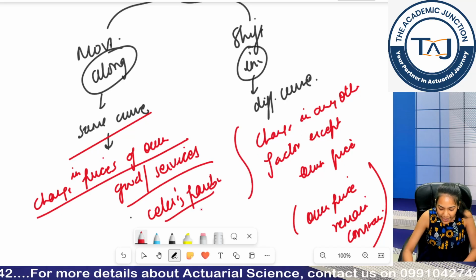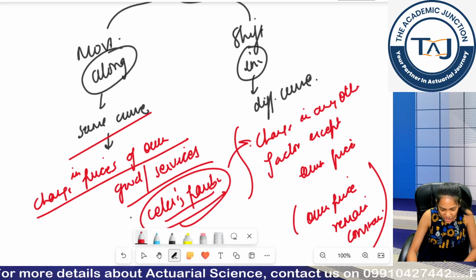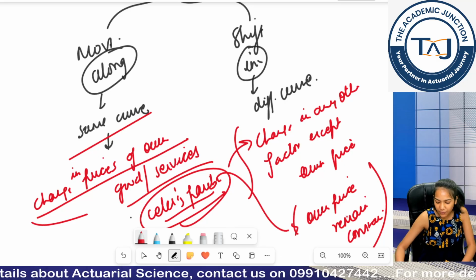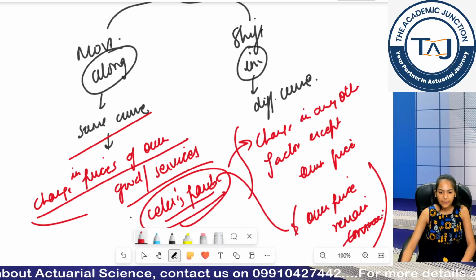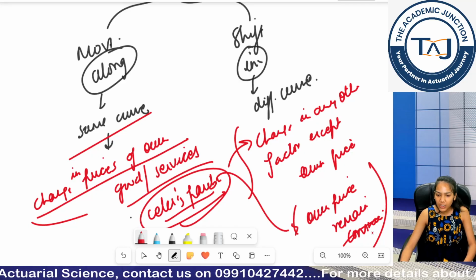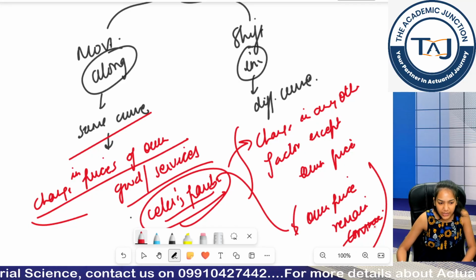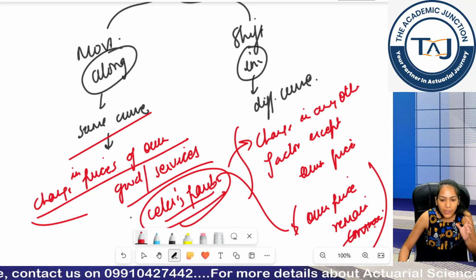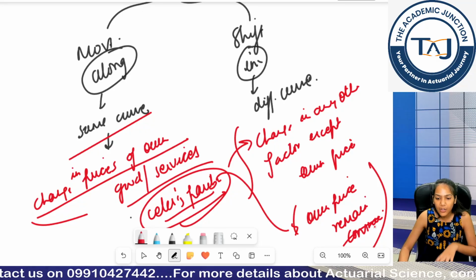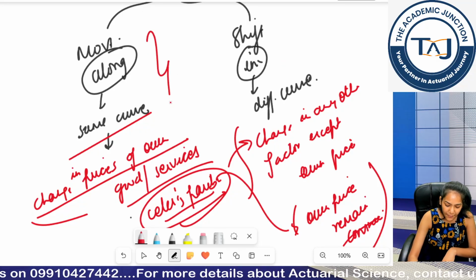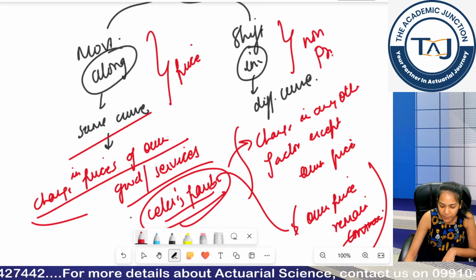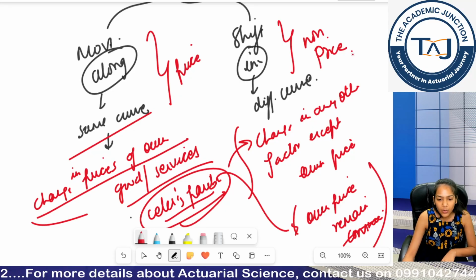For shift, every other factor changes while the price of goods and services remains constant. In reality it is not possible that other things remain constant, so non-price factors can also change. So it is happening from change in price factor, or from change in non-price factor. These are the two basic differences.